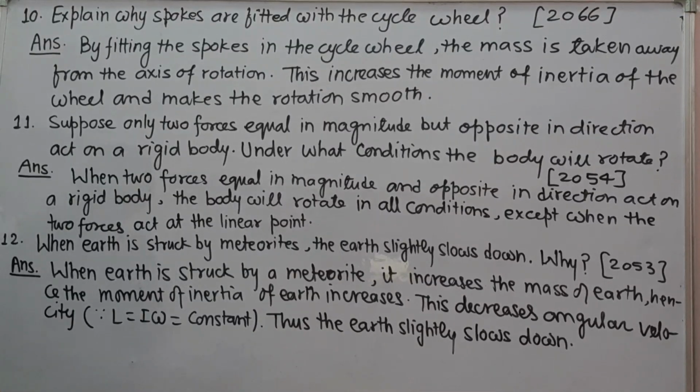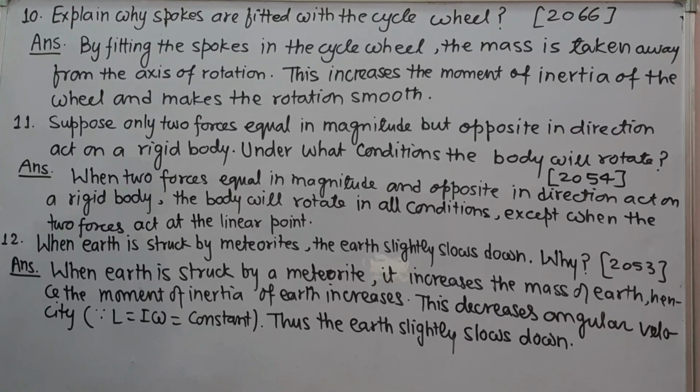Next, question number 10. Explain why spokes are fitted with the cycle wheel. Answer: by fitting the spokes in the cycle wheel, the mass is taken away from the axis of rotation. This increases the moment of inertia of the wheel and makes the rotation smooth.